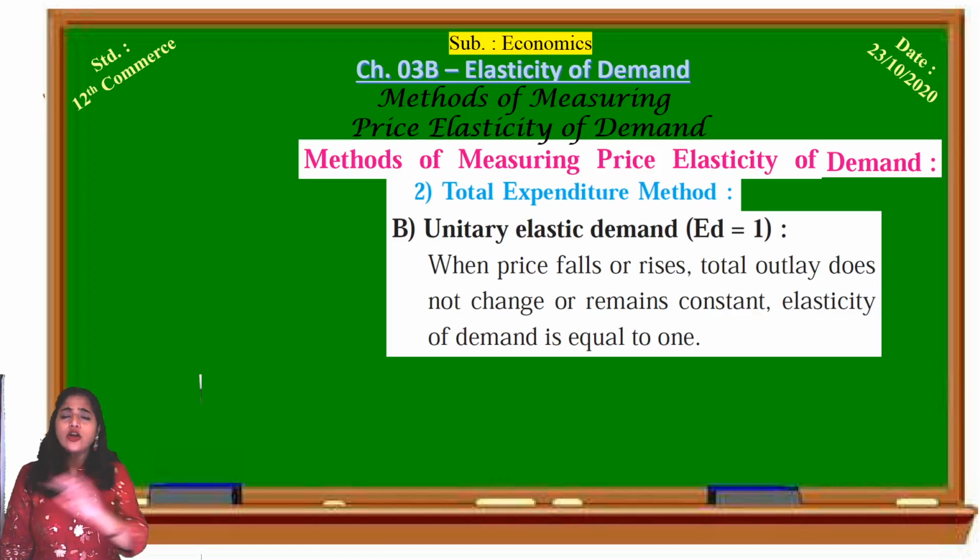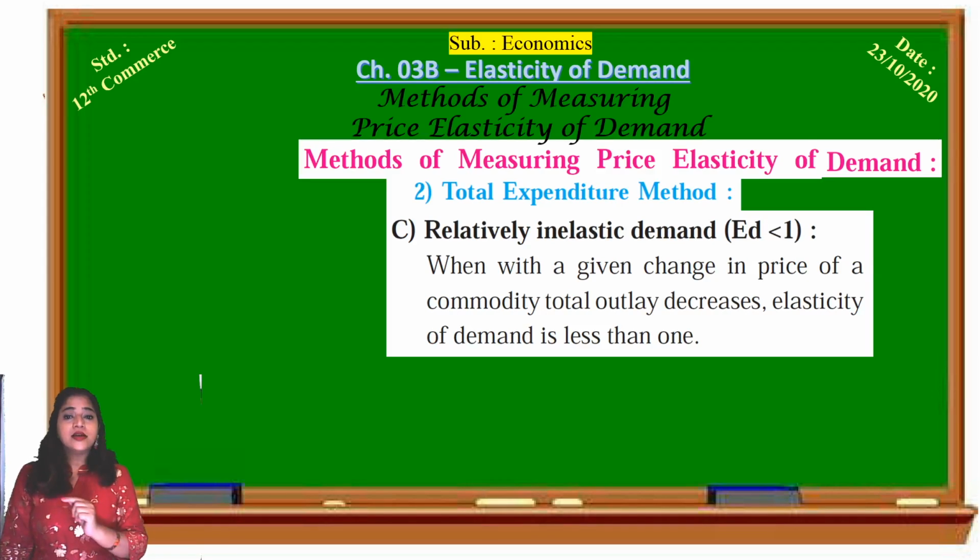It is not at all flexible. It remains the same, it does not affect the quantity demanded. When a change in the price doesn't affect the quantity demanded, then we call it unitary elastic demand. Elasticity of demand is equal to 1, because we compare elasticity of demand with the number 1. So it is unitary, exactly 1.